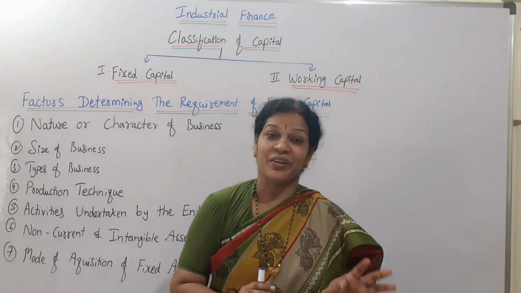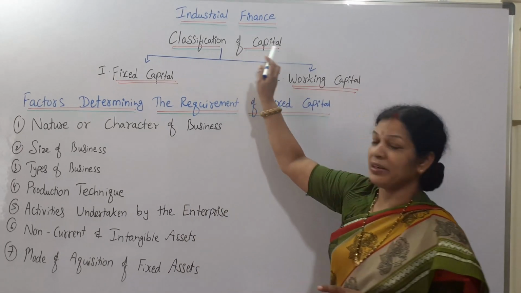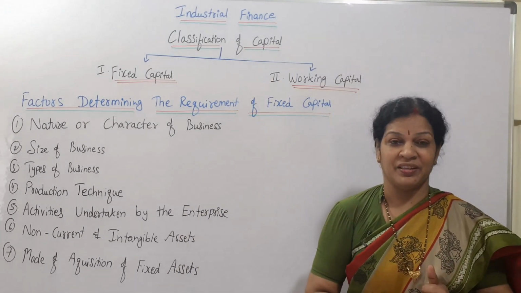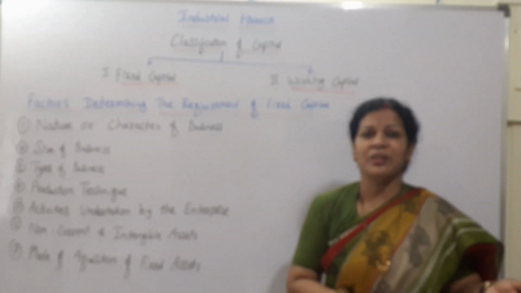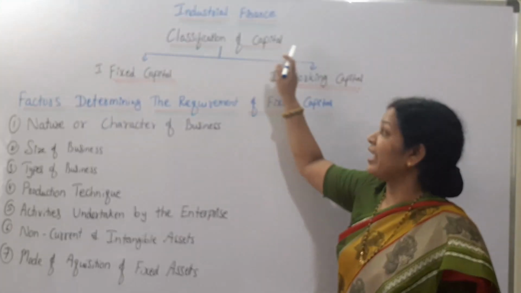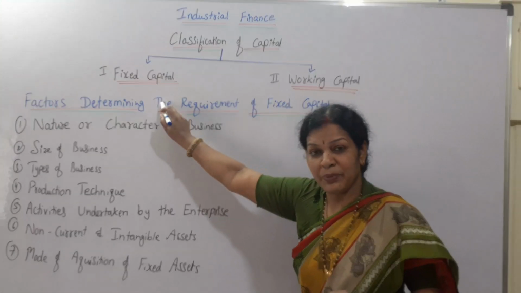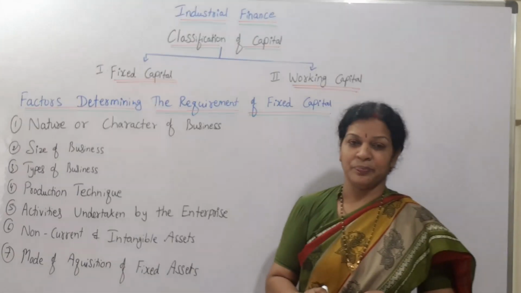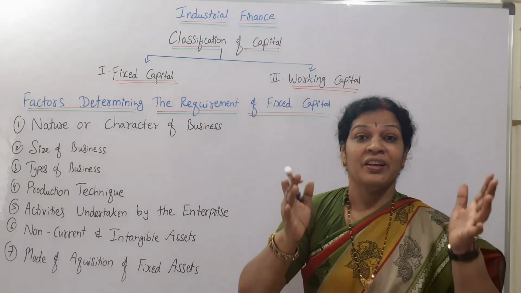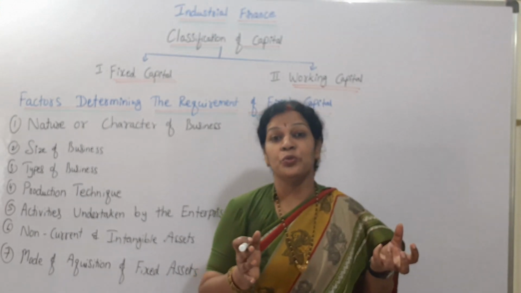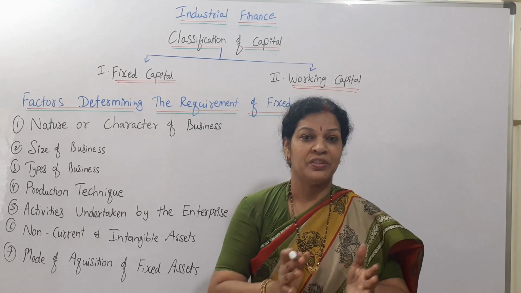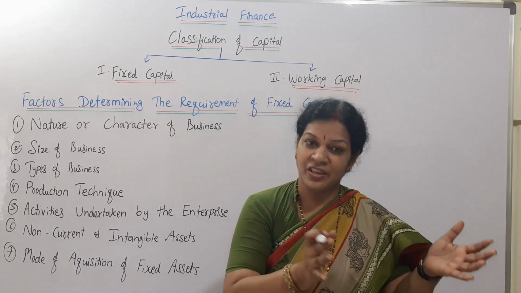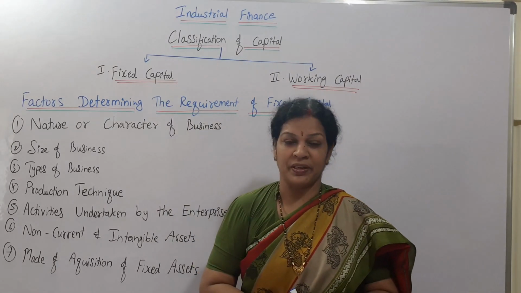For every organization there are different kinds of capital, that is the classification of capital. Capital means what is required for the organization to run smoothly, that is capital, nothing but finance. The classification is of 2 kinds, one is fixed capital and the other is working capital. Fixed capital is the capital which is used to purchase the fixed assets, the capital which is blocked to purchase the fixed assets.